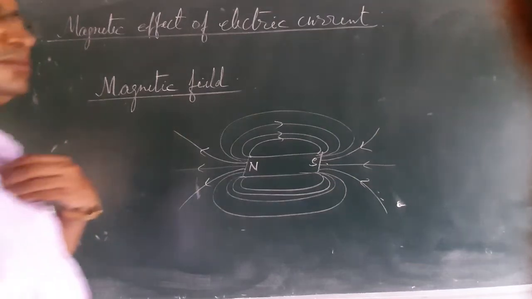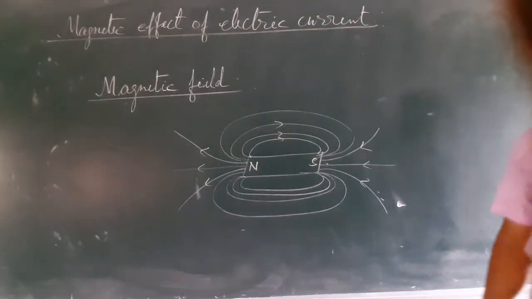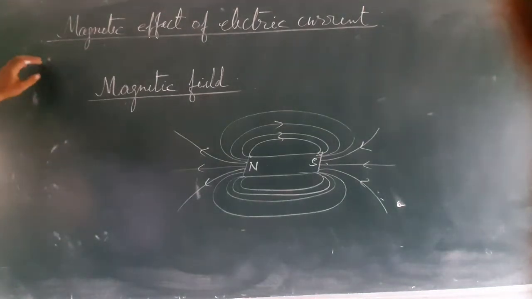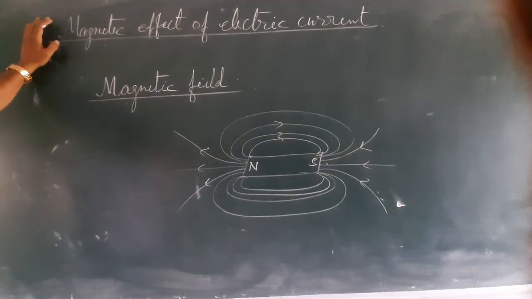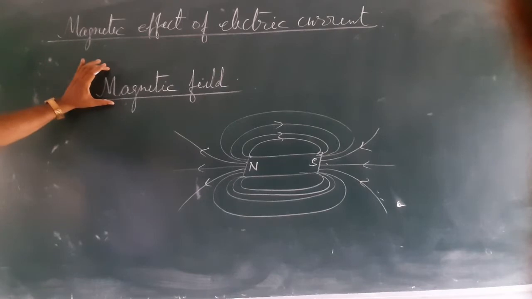Hello students, today we are going to discuss magnetic effect of electric current, and before starting this chapter let us discuss magnetic field. What is magnetic field?